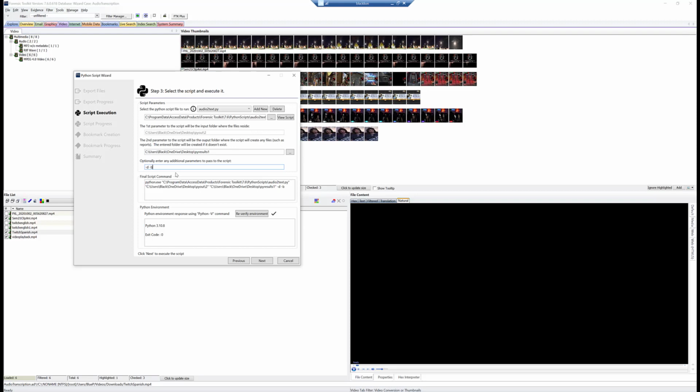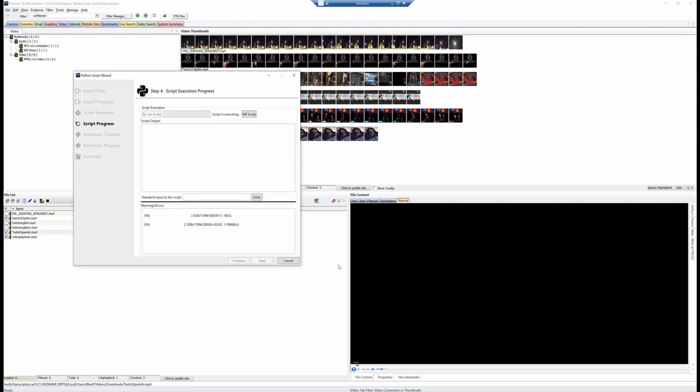We're going to do -B because I want to show what happens if you run Whisper for the first time without building the language model. So I've run it on small already, so it would actually just run without doing this one step, and we'll see it. So I'll switch it to base and we'll run it here. Once we get our script set up, we go ahead and click next and let that run.